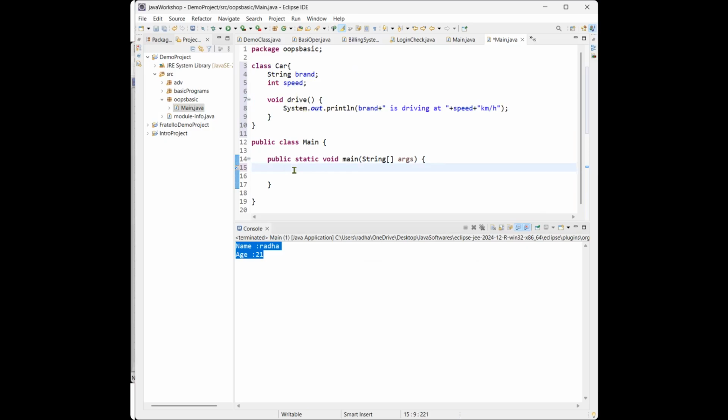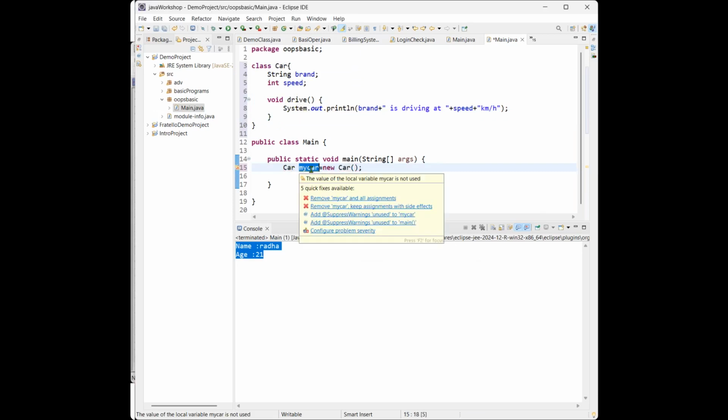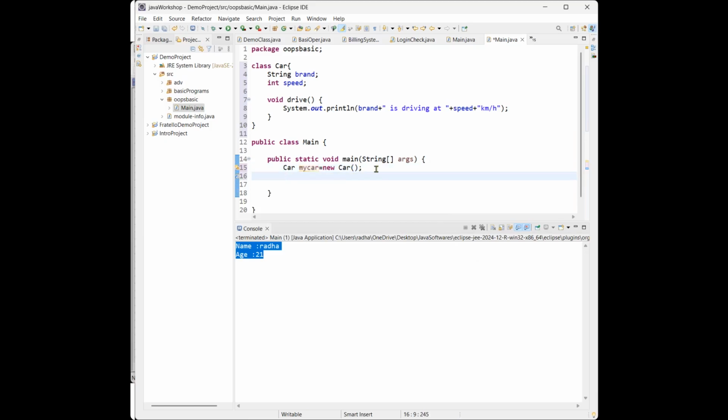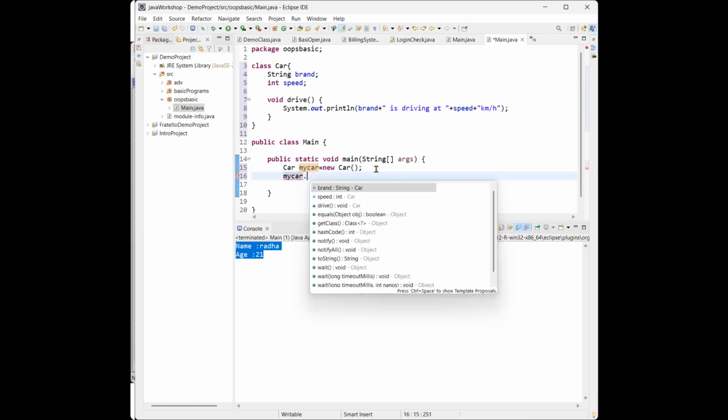So here I want to create the object of the class. How? With the class name, Car myCar equals new keyword. So here the object is nothing but myCar. If you want to assign the values, you need to use that object. We assign the values to those fields, and if you want to call that method, we can use this object. We can assign the values and call the methods by using this object.